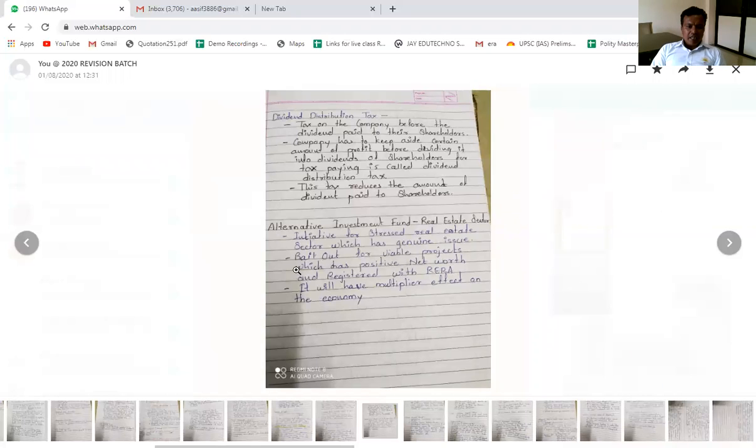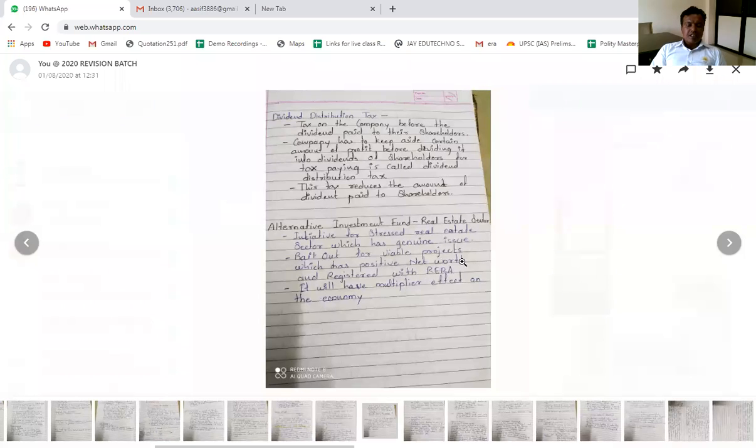The next is the alternative investment fund for the real estate sector. In the real estate sector, an alternative investment fund has been created by the government, an initiative for the stressed real estate sector, which has a genuine issue. It is a bailout for viable projects which have positive net worth and are registered with RERA.